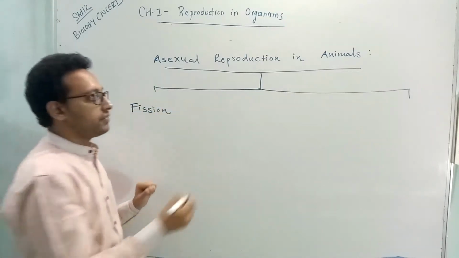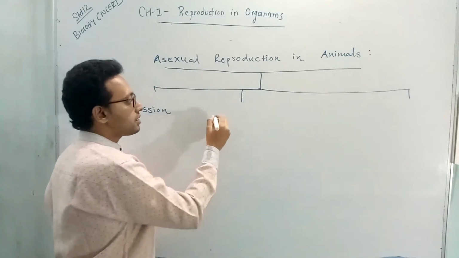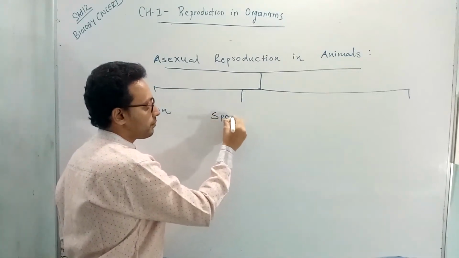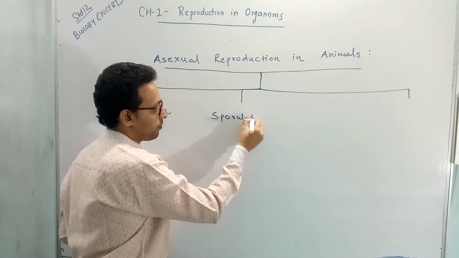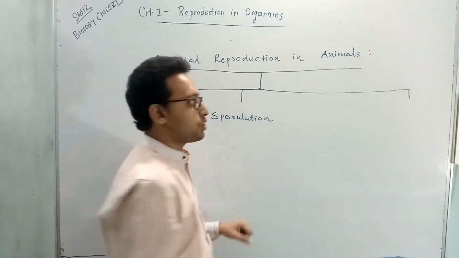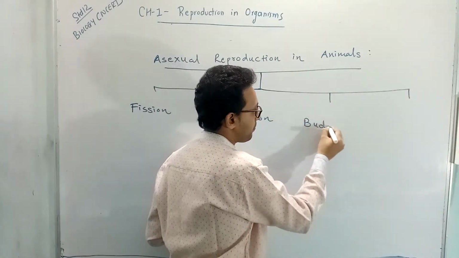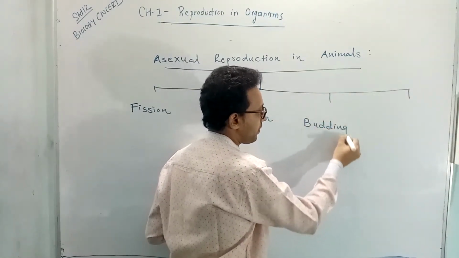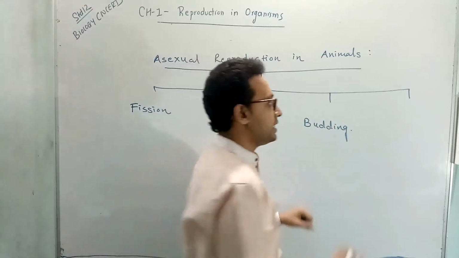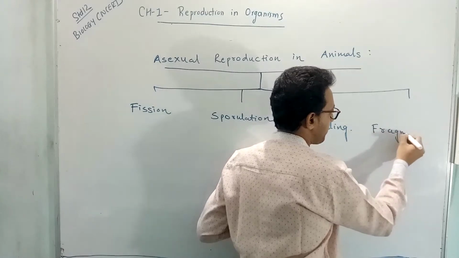The second method of asexual reproduction in animals is sporulation. The third type is budding. And the fourth type is fragmentation.